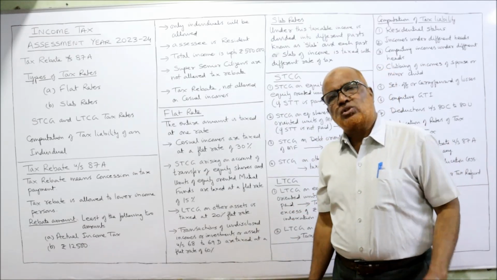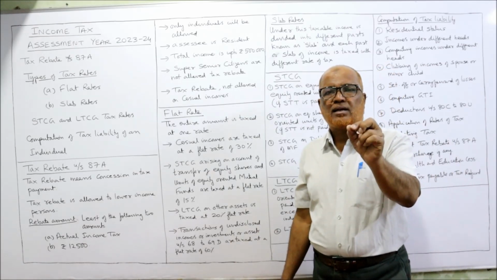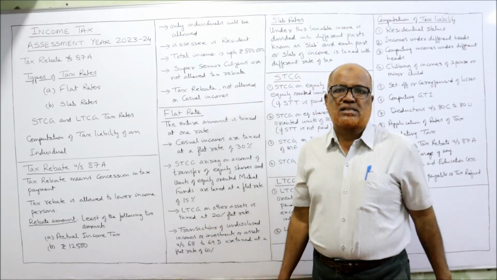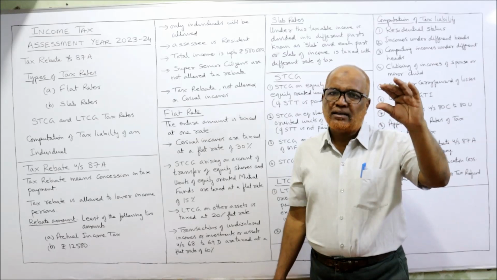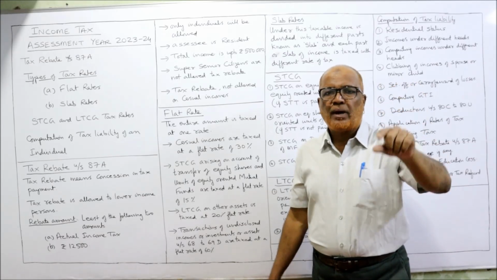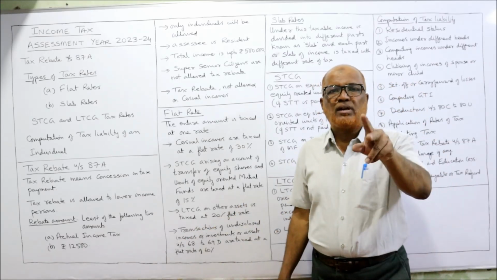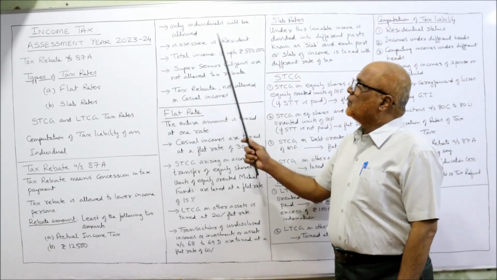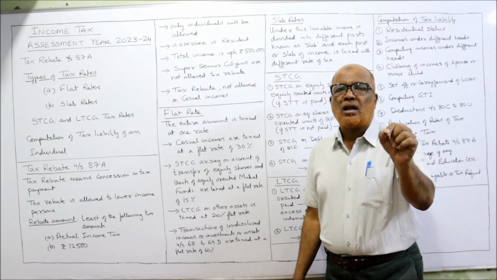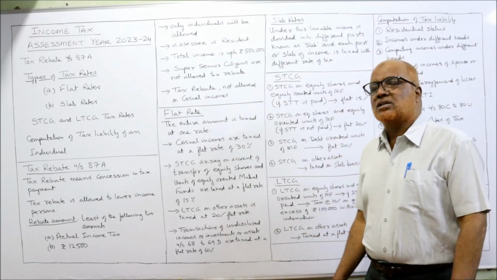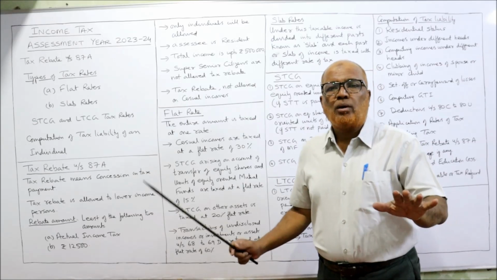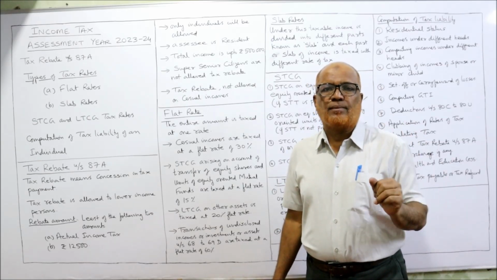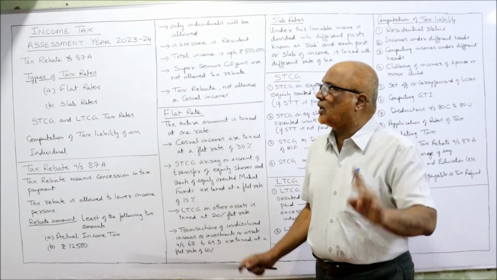The amount is the least of the following: the actual income tax or a fixed amount of 12,500, whichever is least. So first we have to calculate the actual income tax, then compare it with 12,500. Whichever is least is the amount of rebate. Now some conditions are given. Only individuals are allowed tax rebate under section 87A. It will not be allowed for firms, HUF or companies. This tax rebate is allowed only for individuals.